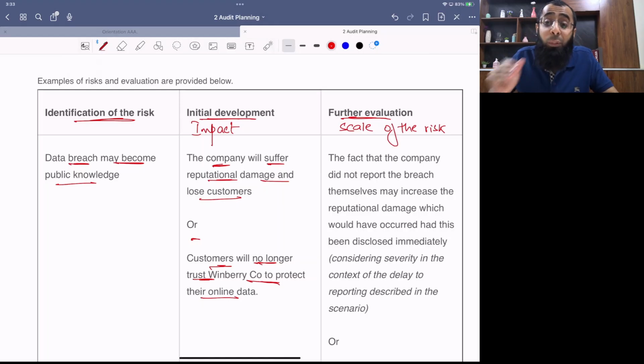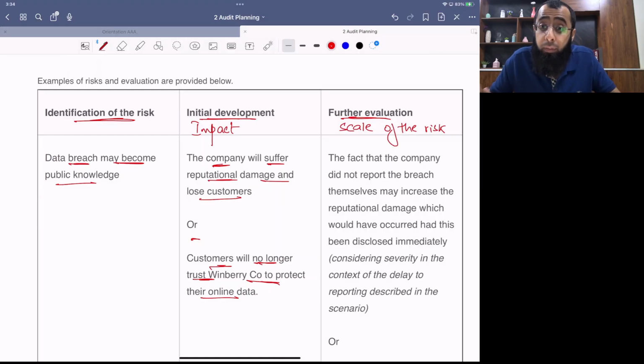Impact. Now the scale of the risk. Just think about it. Your business is entirely online. And if the customers lose trust in your website, your entire business will suffer. Think about it. You are hiding it from the customers. Their trust will be shattered when they get to know that first the details got stolen and then you hid that information. At least you should have informed them, so they could have blocked their credit cards.